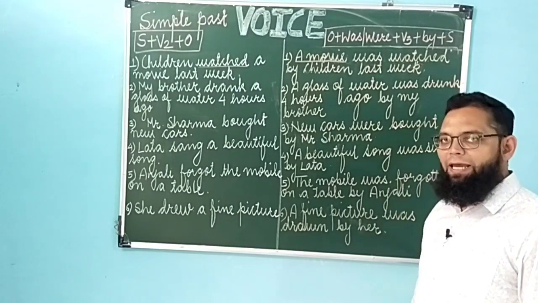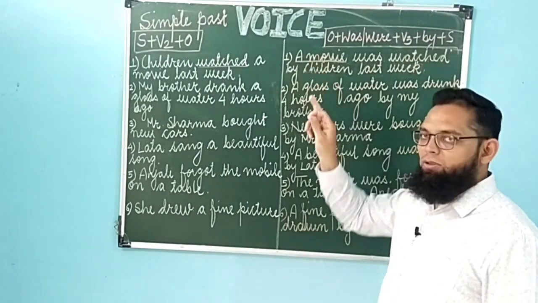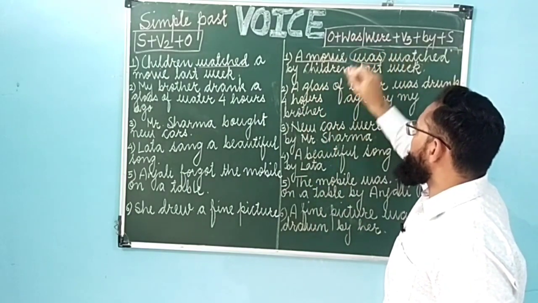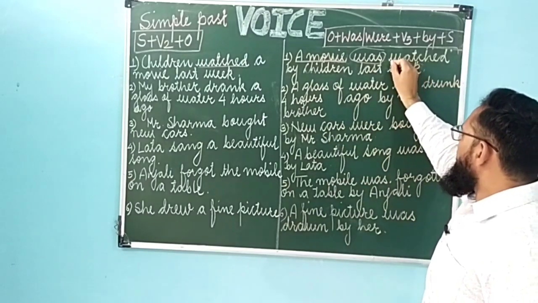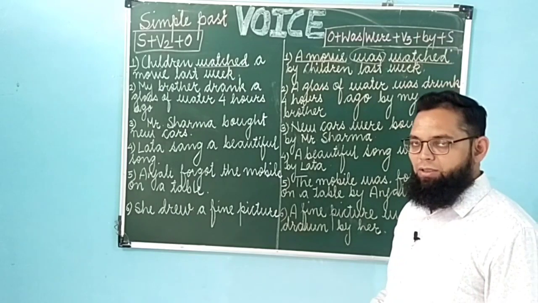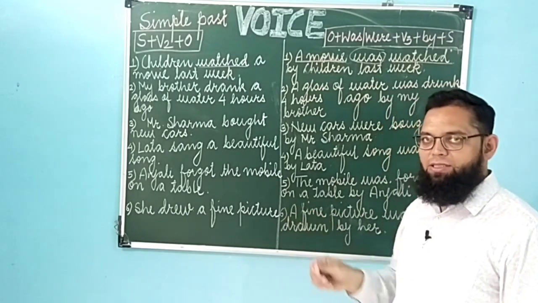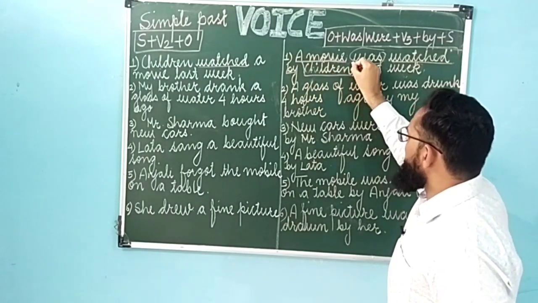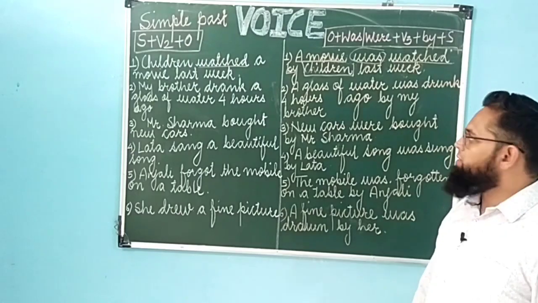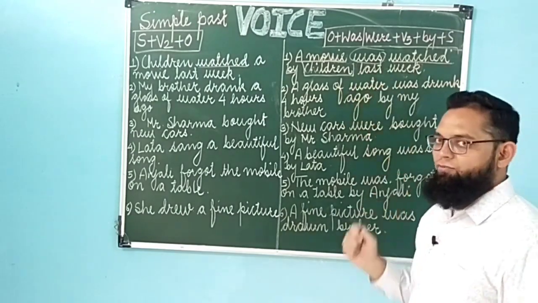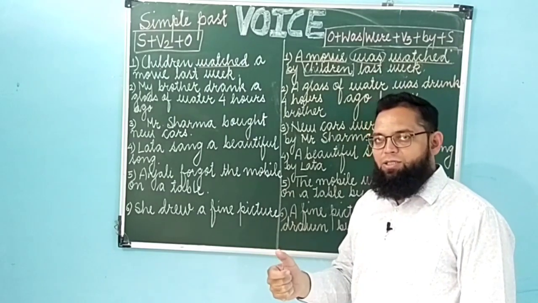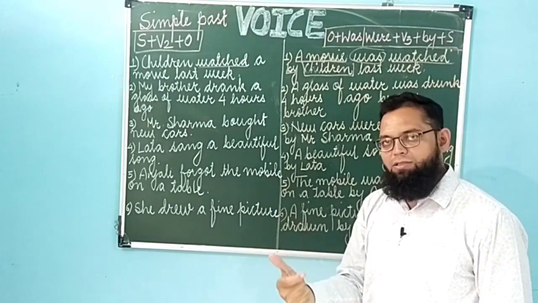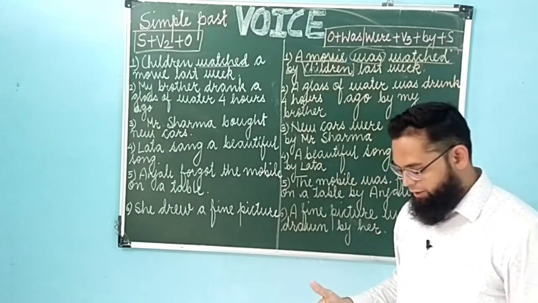After that we have to use the helping verb. Now as the object is singular, we have to use was as helping verb. A movie was, then the third form of watched is watched only, so as it is it will be written. And then we have to add by before the subject and then the remaining words. So the answer is: a movie was watched by children last week. The same sentence you can write: a movie was watched last week by children. Both the passive voice sentences are correct.